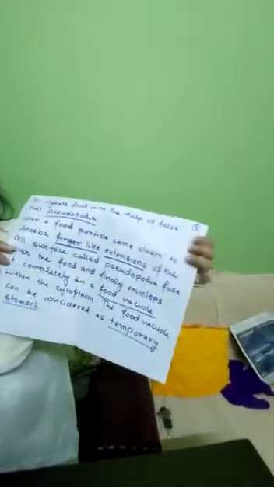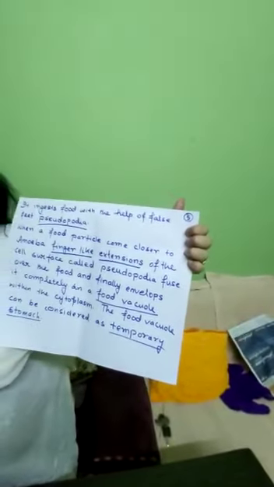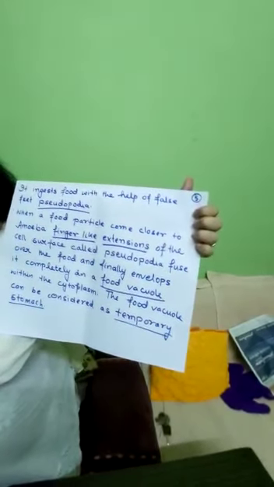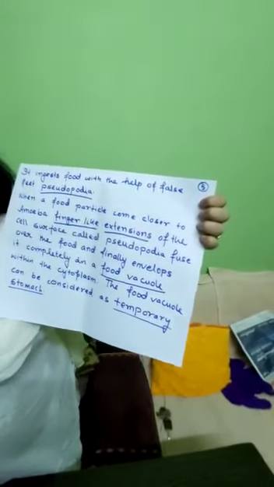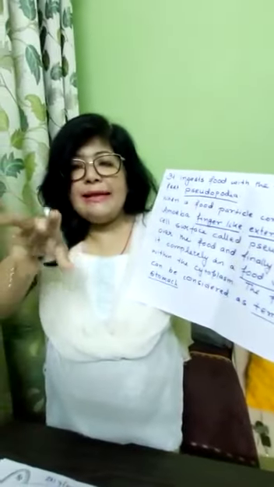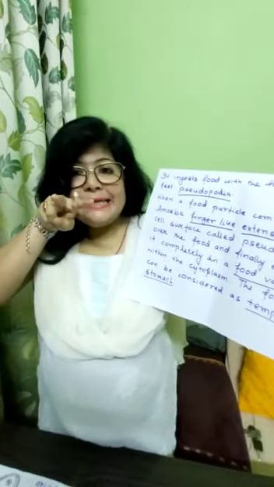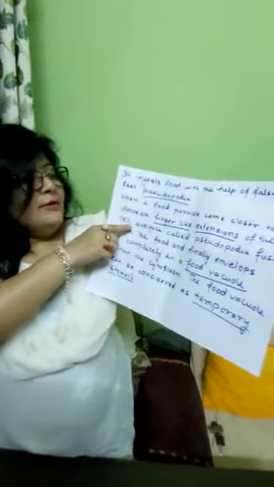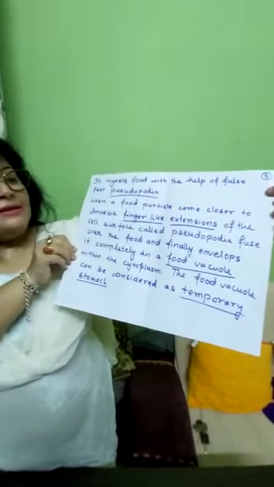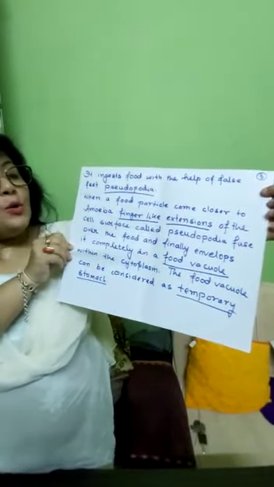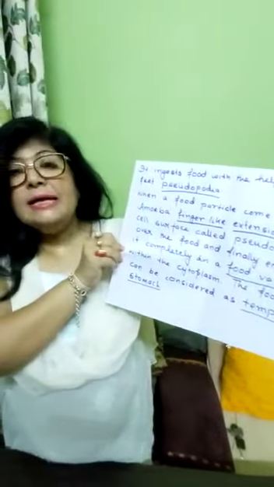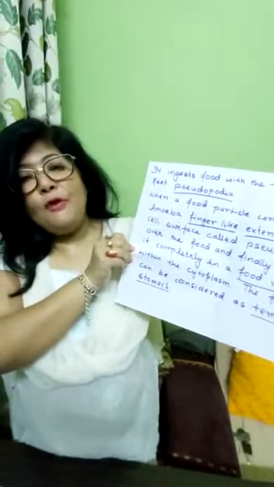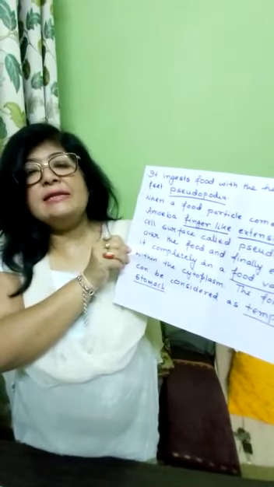Now, how does food get inside the amoeba? It ingests food with the help of false feet. That means it stretches its body and makes finger-like projections. It stretches in such a way that it makes a finger-like extension of the cell surface, which is known as pseudopodia. Actually, it's not a real finger, it's a false finger. Pseudo means false and podia means feet. That is why it is known as pseudopodia.